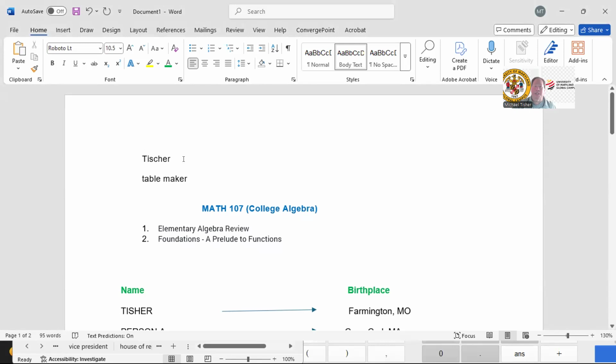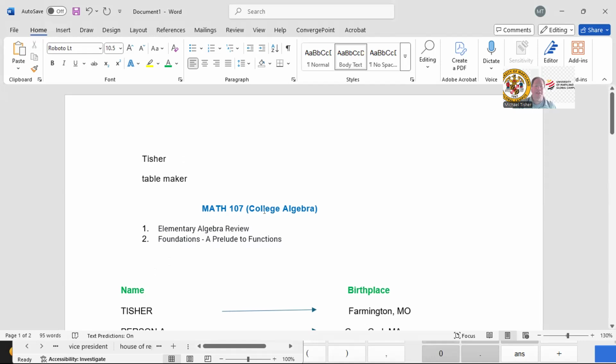It's like Fisher, except instead of F, it's a T. And maybe somebody is wondering if we don't pronounce the C, why is it in there? So somebody in my family a long time ago decided to drop the C, and there's the abbreviated version of my name. Again, just like Fisher, except instead of F, it's a T.